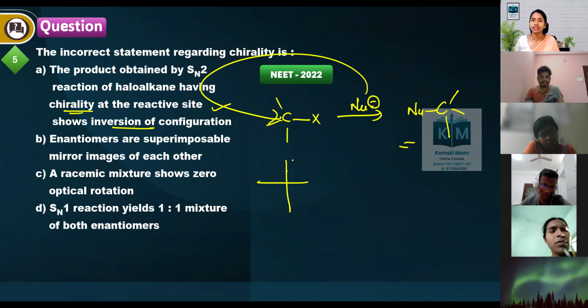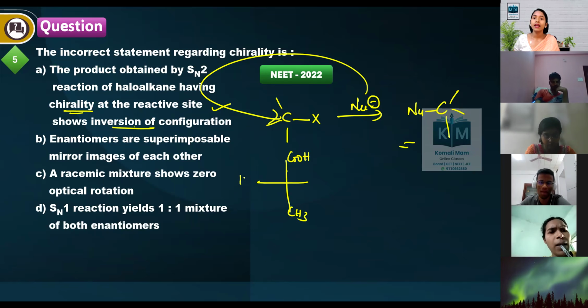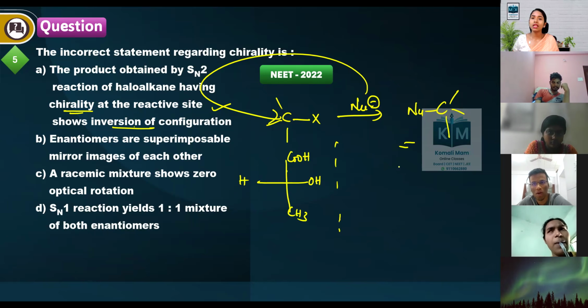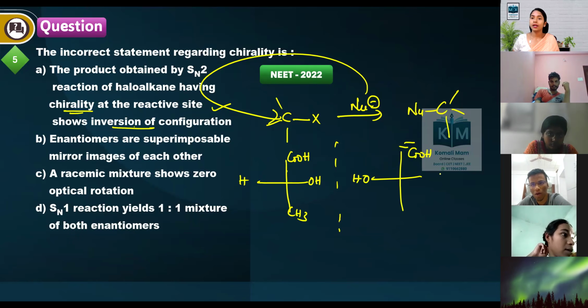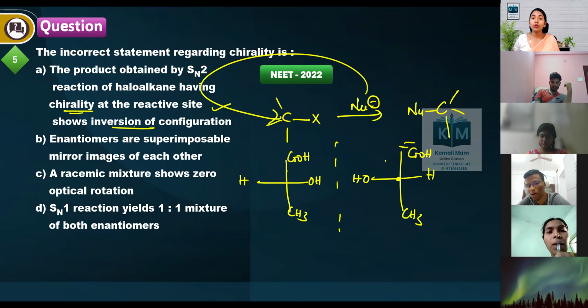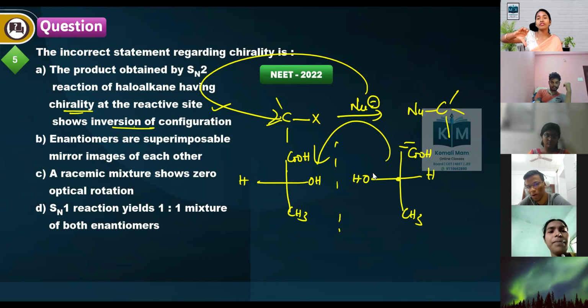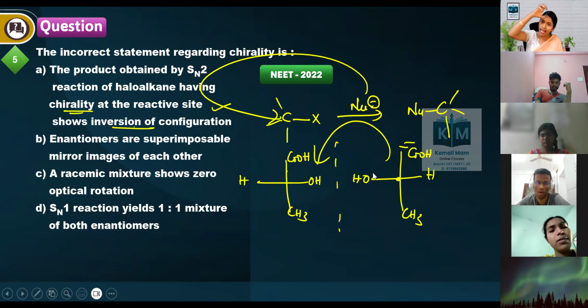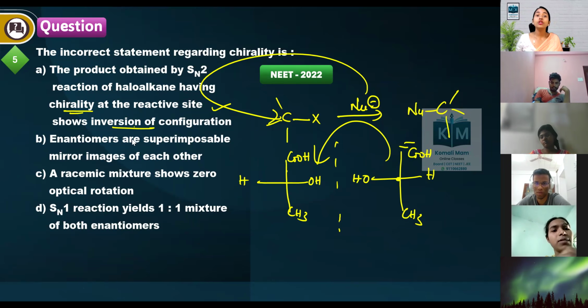If you observe, let's say for example, I will take lactic acid. If you take its mirror image, you will be getting OH here, H here, and CH3. So if you try to superimpose this on top of this, both are non-superimposable. One cannot be exactly placed over the other. So enantiomers are non-superimposable. That is correct.